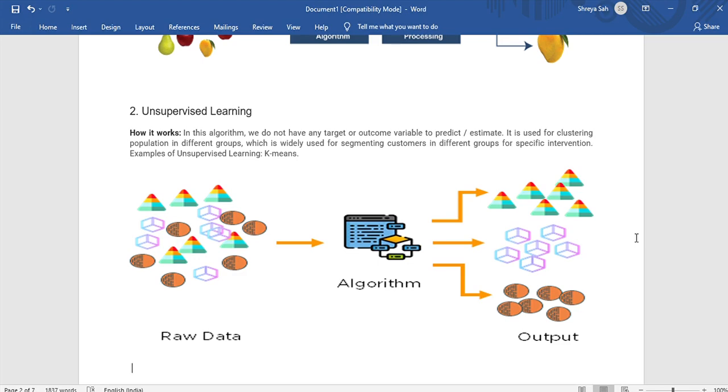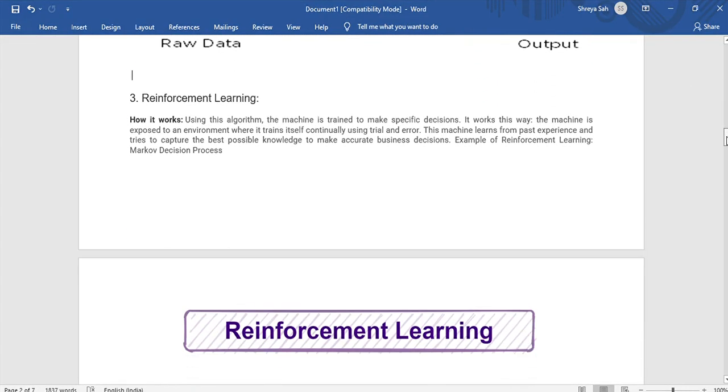Okay. So unsupervised learning is commonly used for finding meaningful patterns and groupings in inherent data, extracting generative features, and exploratory purposes. See that we have over here in this picture raw data, and some algorithm is working, and no training is being provided to the algorithm. Based on the observations, based on what the algorithm thinks, it is classifying whether it is a triangle, a hexagon, or a circle, and it is doing it on its own. Okay, there is no supervisor. So this is what unsupervised learning is.